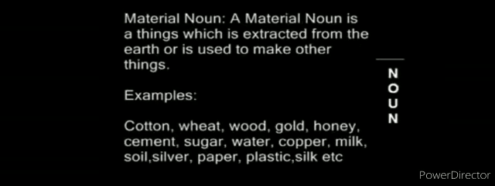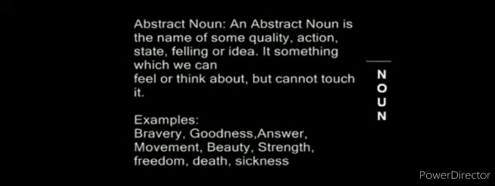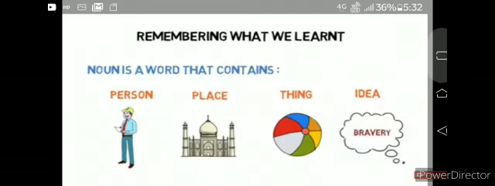Now material noun. A material noun is a thing which is extracted from the earth or is used to make other things. For example, cotton, wheat, wood, gold, honey, cement, sugar, water, copper, milk, soil, silver, paper, plastic, silk, etc. Now abstract noun. An abstract noun is the name of some quality, action, state, feeling or idea. It's something which we can feel or think about but cannot touch. For example, bravery, goodness, answer, movement, beauty, strength, freedom, death and sickness.